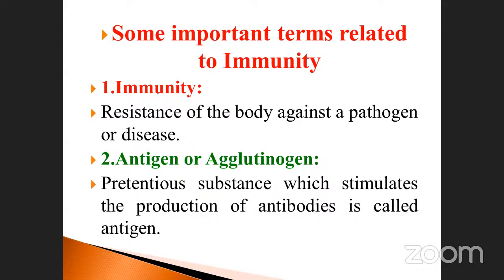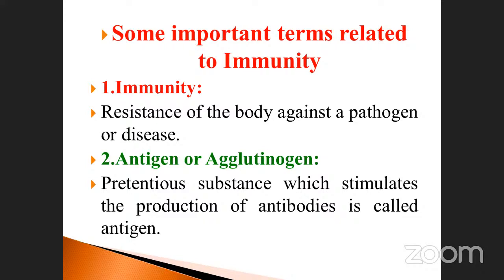Second one is antigen or agglutinogen. Already we discussed it. It is the proteinaceous substance which stimulates production of antibodies. They may ask the question: antigen is one of the proteinous substances produced when foreign particles, a virus or an alien species enter our body.